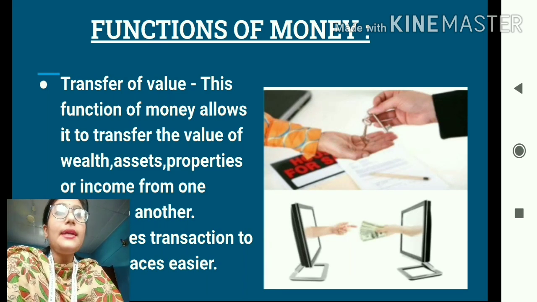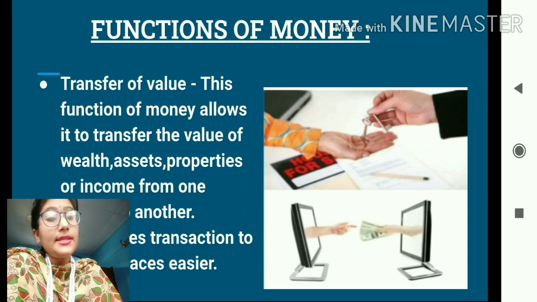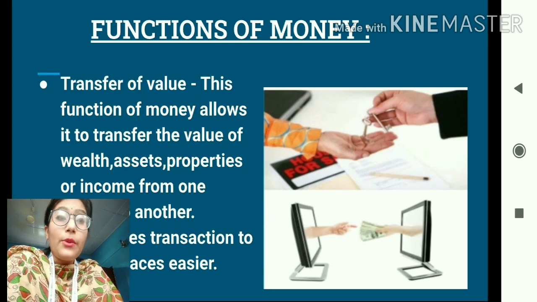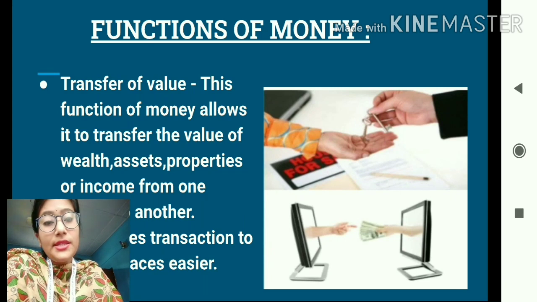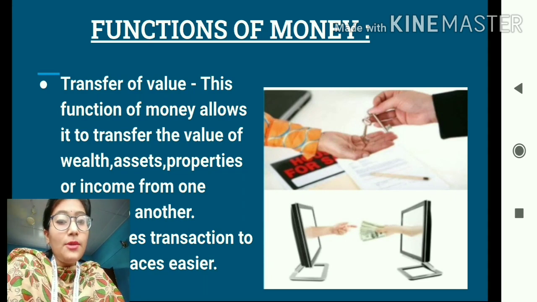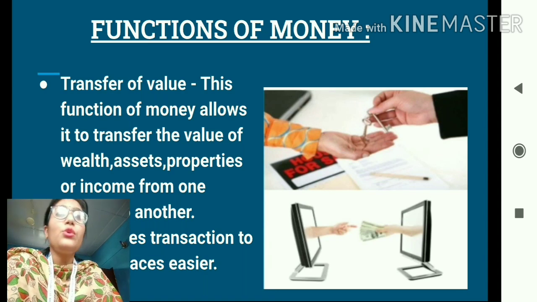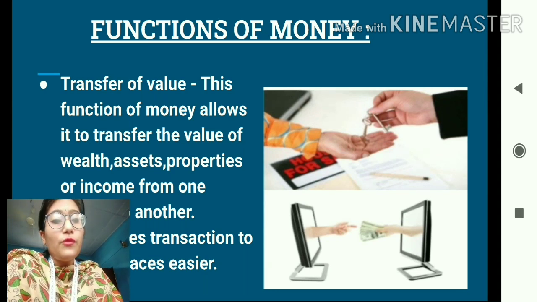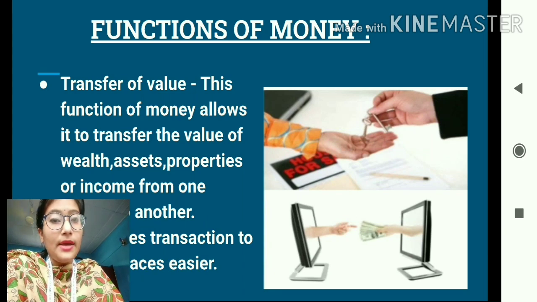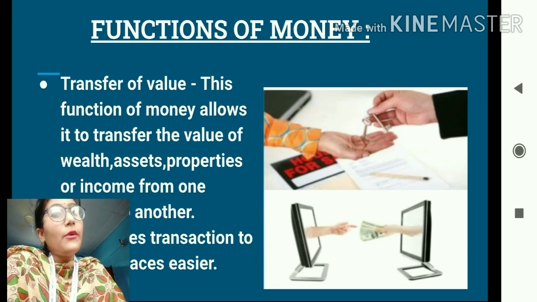Well, students, money allows us to transfer our assets, our properties, our income, our wealth to another person. Since money is very compact, it can be easily carried from one place to another. So it also enables us to transfer value from one place to another. Let me give you an example here. Just imagine a situation if we were still in the barter system and I am thinking of exchanging my property with someone in exchange for a car. So what will happen? I will give away my property to that person, and that person in return will give me his car.